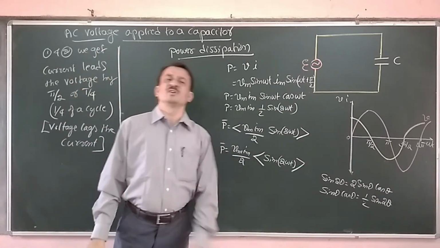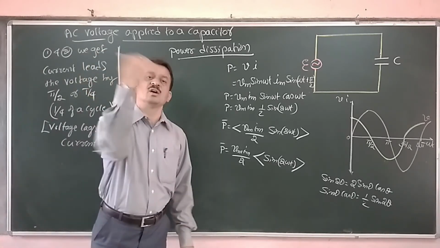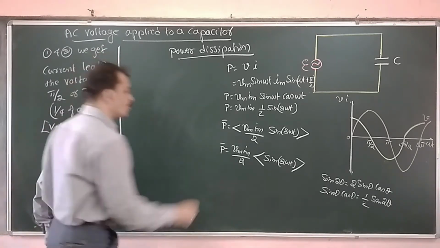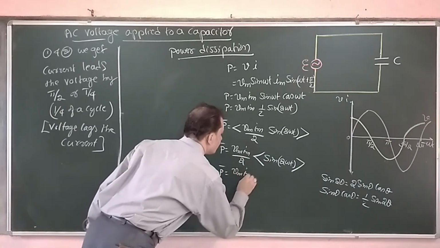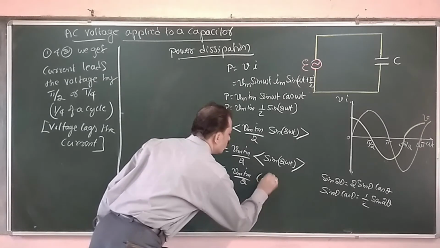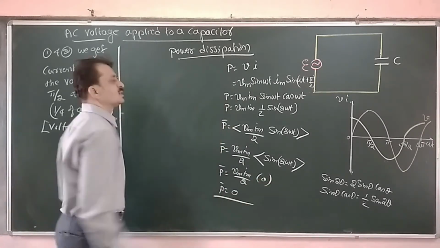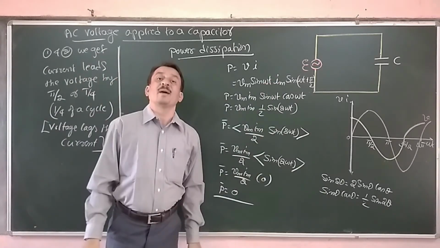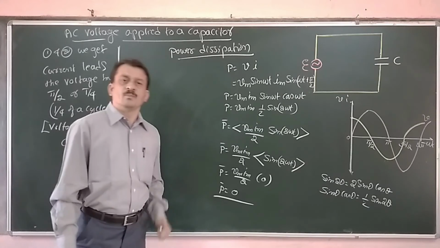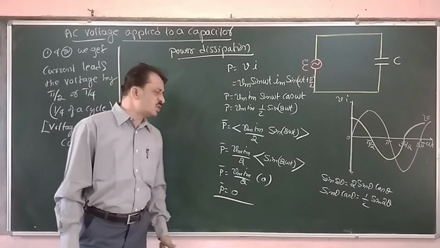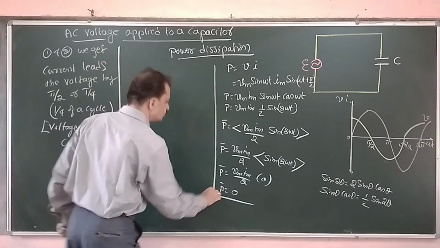The average of sine function or cos function over one complete cycle is always 0. Therefore, average power is Vm Im by 2 into 0. Therefore, average power dissipation in the case of a pure capacitive circuit is also 0. Like that we can show that.